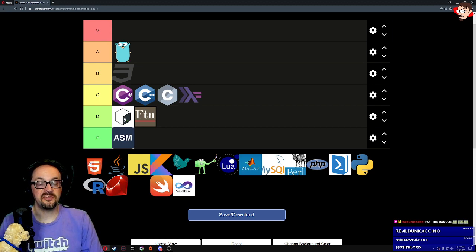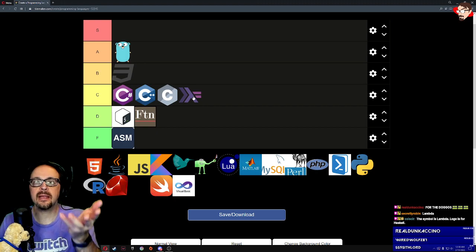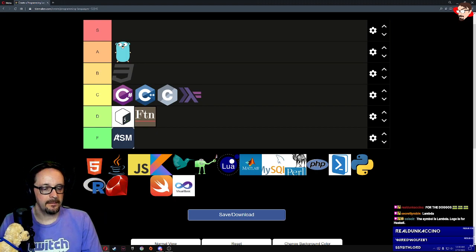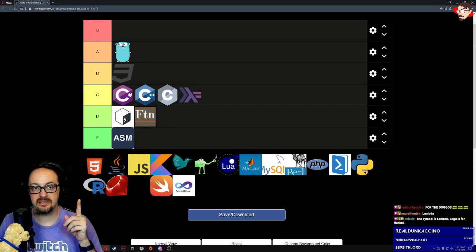All right, now here's a 5 that looks like an S, but it has some shading. It's a shape. It's Lambda. Okay. Oh, like Half-Life. Logo is for Haskell. I appreciate all the intel. I've seen this logo before. I don't know what it is, but I've seen it. It's cool.